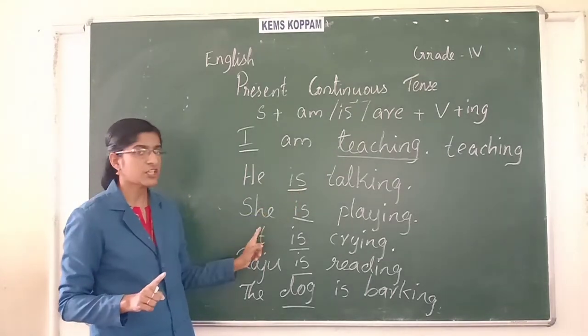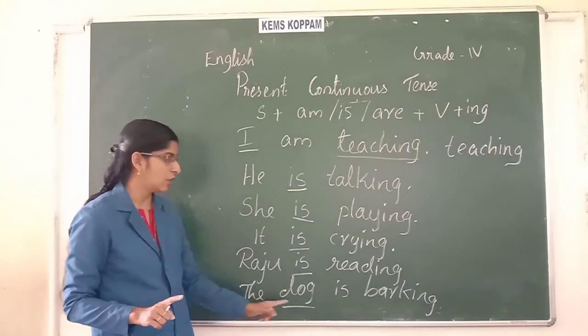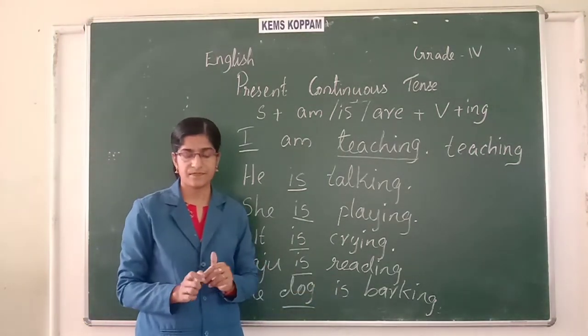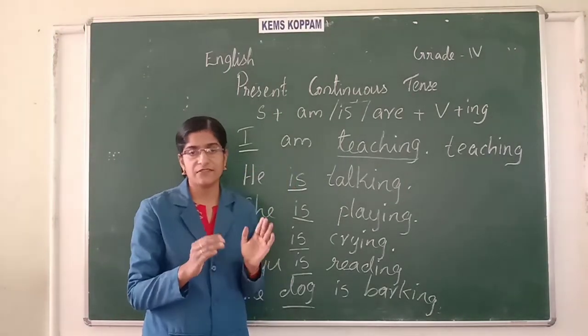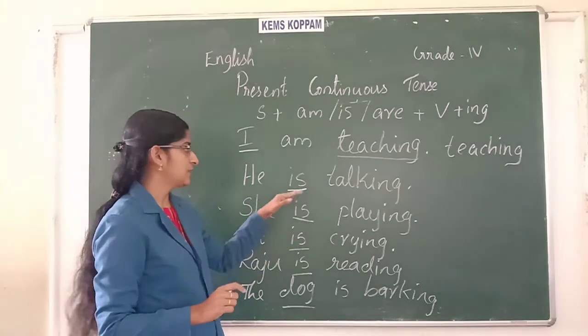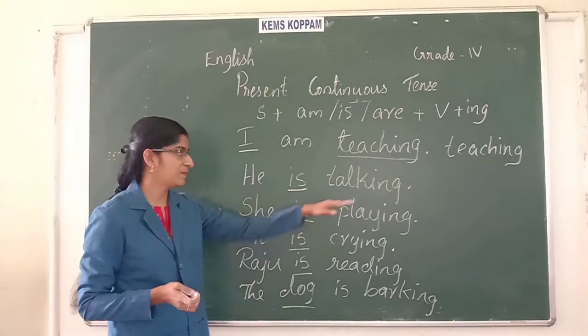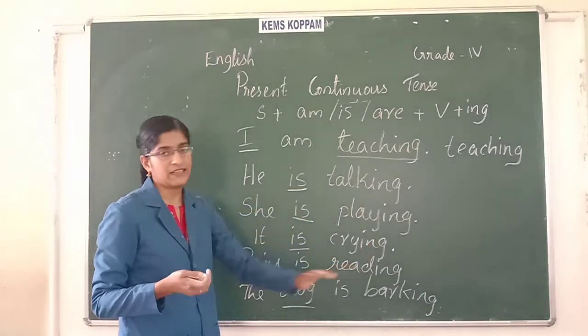He is, she is, it is, Raju is, the dog is. Clear? So if the subject is singular, if the person doing an action is only one, we have to use is plus verb with ing: talking, playing, crying, like that.